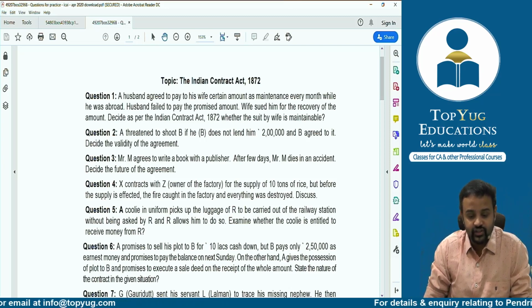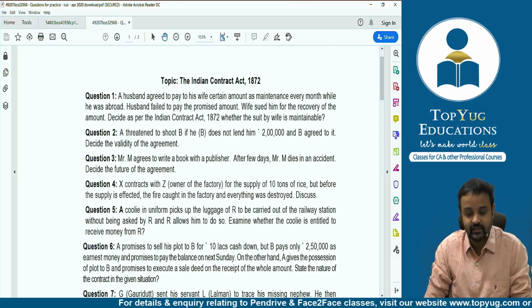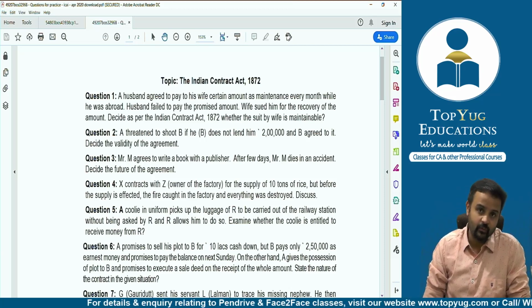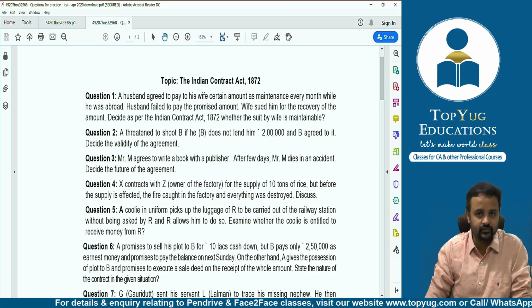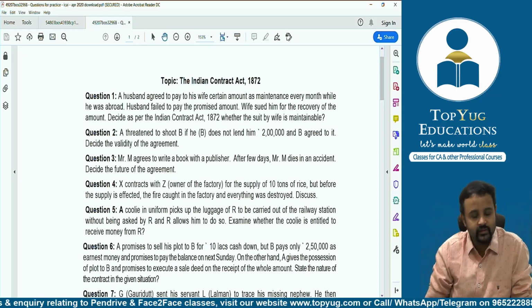So question number 1: a husband agreed to pay to his wife a certain amount as maintenance every month while he was abroad. The husband failed to pay the promised amount. The wife sued him for the recovery of the amount. Decide as per the Indian Contract Act whether the suit by the wife is maintainable. If you remember, this is actually a case law which is put into question form, right? This is a practical case which is put into a question form and is being asked.